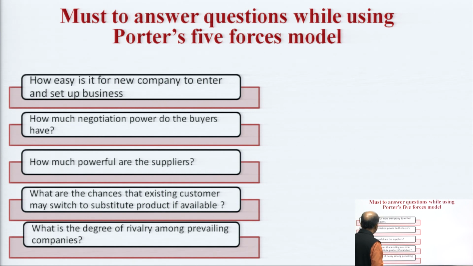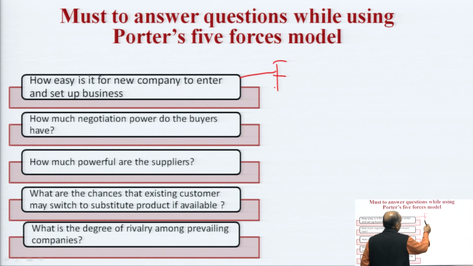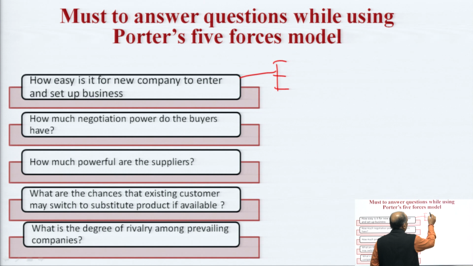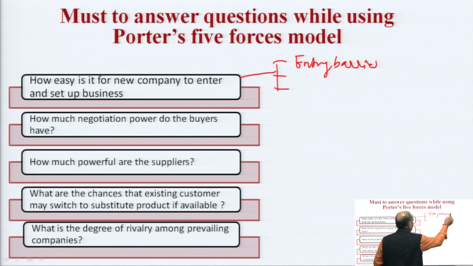These are the five questions that must be answered, and to answer these questions, the forces that we discussed should be evaluated. For example, how easy is it for a new company to enter and set up a business? So we should look at the entry barriers. And what determines the entry barrier?